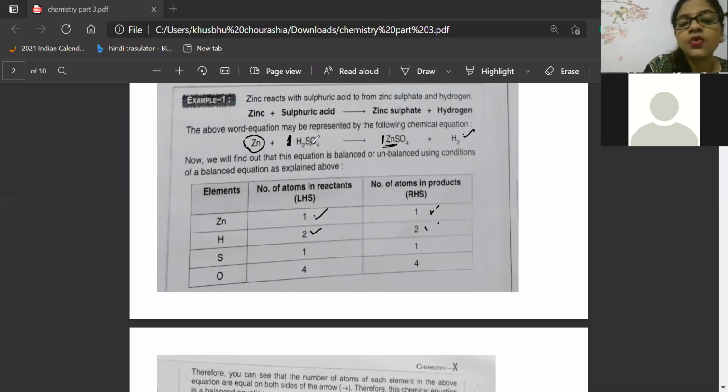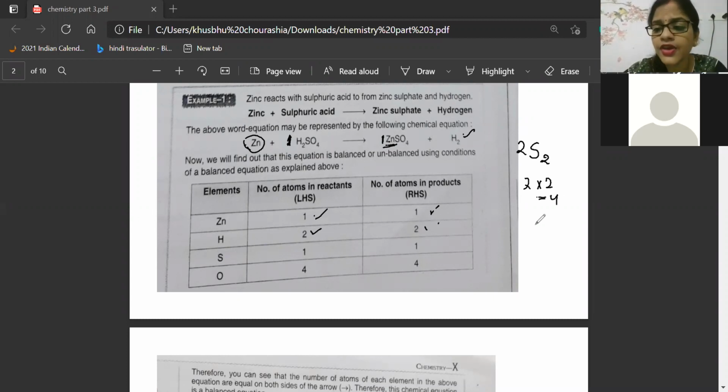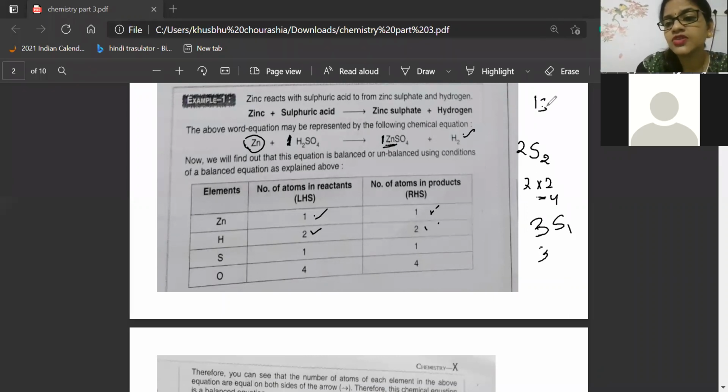Now look here, sulfur is only 1, because nothing is written down of sulfur. If 2 is written below sulfur and 2 in front, then 2 and 2 multiply and become 4. If 3 is written below sulfur and 1 in front, that means 3 into 1, 3. Here 1 is written in front and 1 below sulfur, so 1 ones are 1. Oxygen: 1 into 4, 4. Nothing written in front means 1, and that multiplies by the number of atoms written in the base, so 1 into 4 becomes 4.